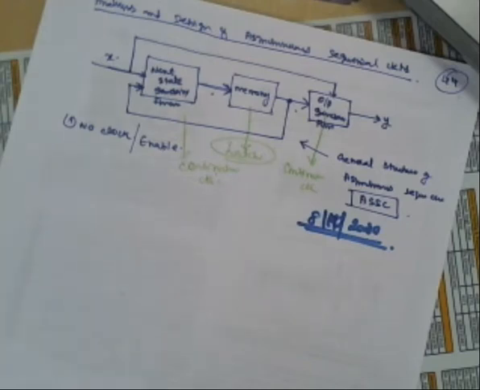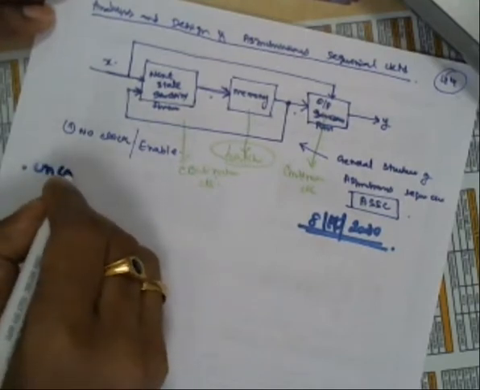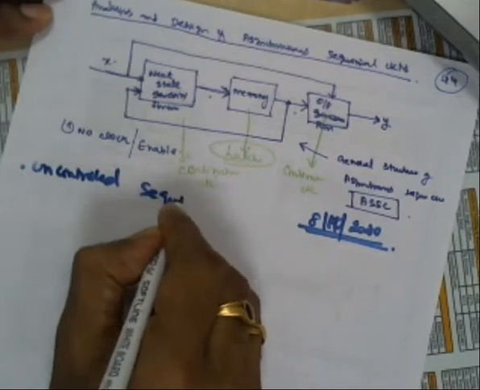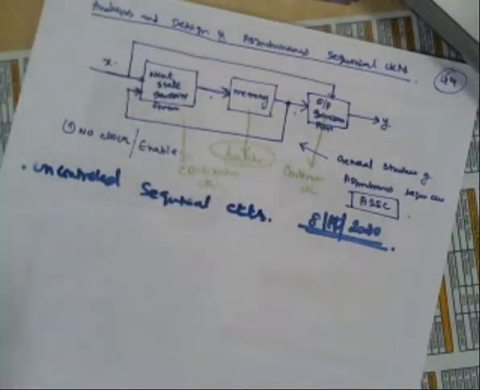So now we are moving into uncontrolled sequential circuits, also called asynchronous sequential circuits. Uncontrolled in the sense asynchronous, not synchronous, because we don't have any control over the circuit.